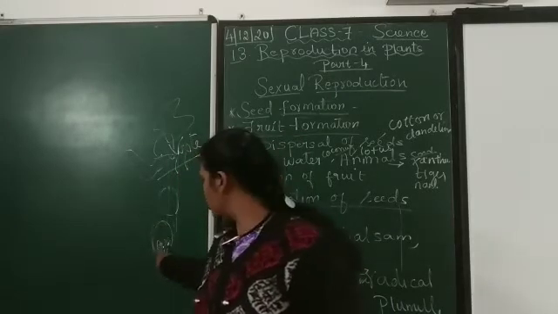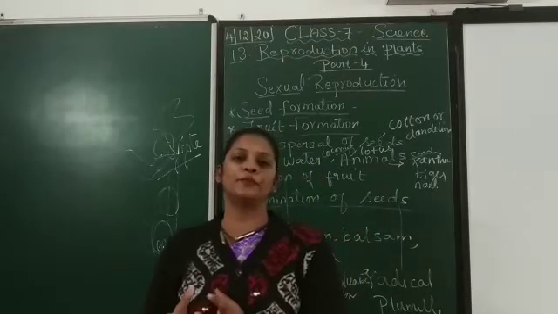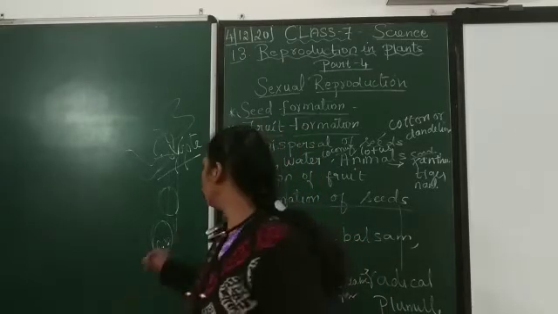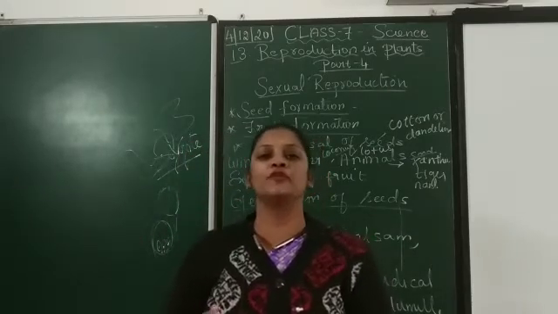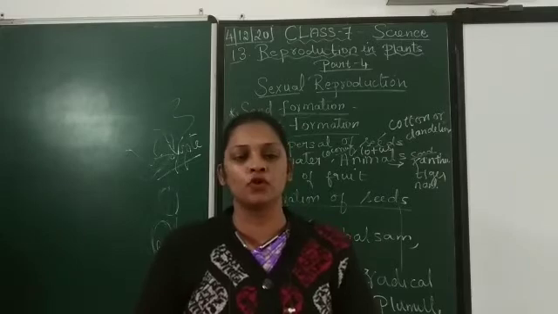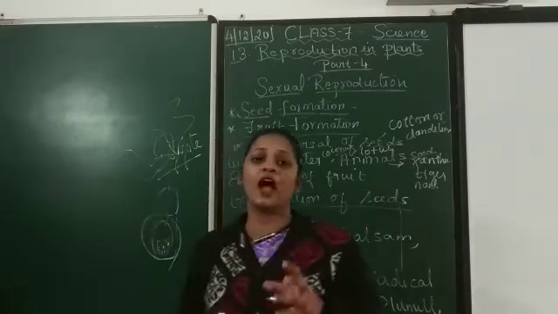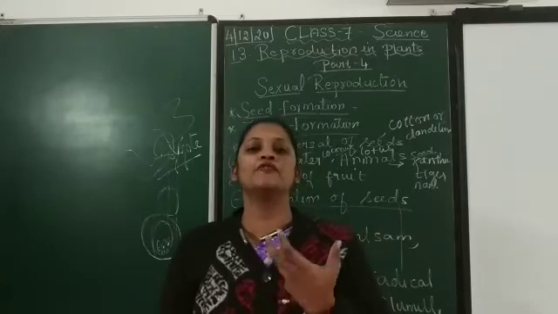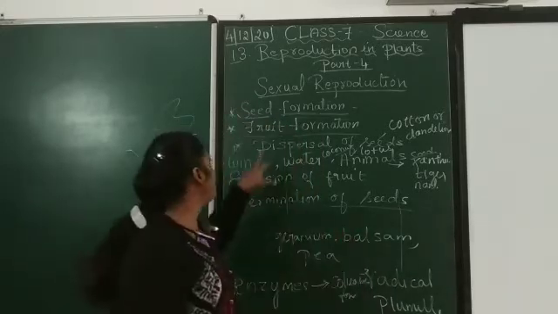In that zygote a small cell is formed, and the ovule will produce enough nutrition for this small cell, and then it will grow. When it starts growing, it will develop a protective, hard layer, and it will grow into an embryo. So this is what happens in seed formation.